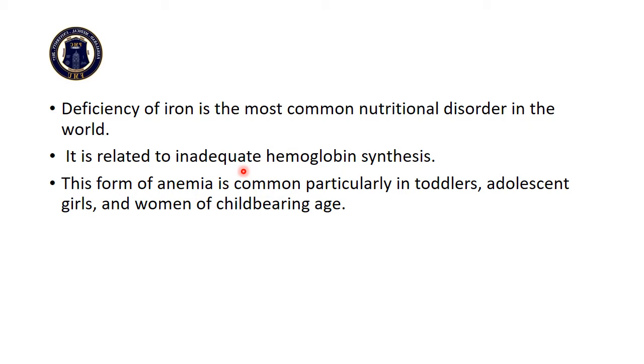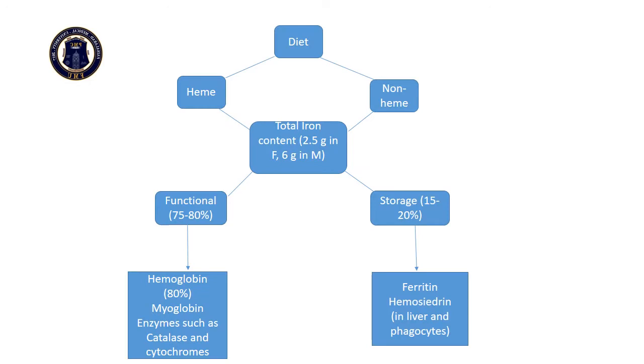inadequate hemoglobin synthesis. This form of anemia is common particularly in toddlers, adolescent girls, and women of childbearing age. A normal diet contains the heme and the non-heme component. The heme iron is obtained from the products of animal origin, while non-heme iron is obtained from vegetables or the plant-based foods. Both the heme and the non-heme iron